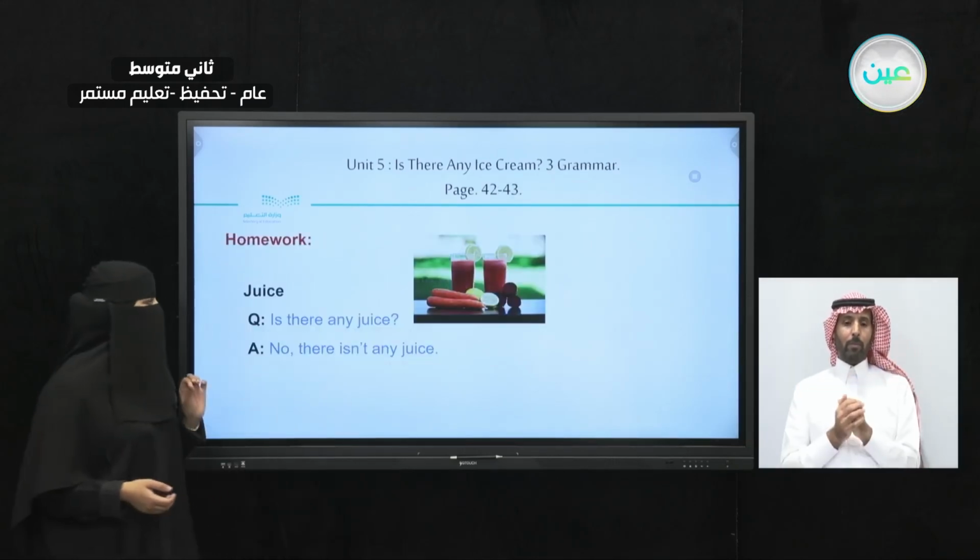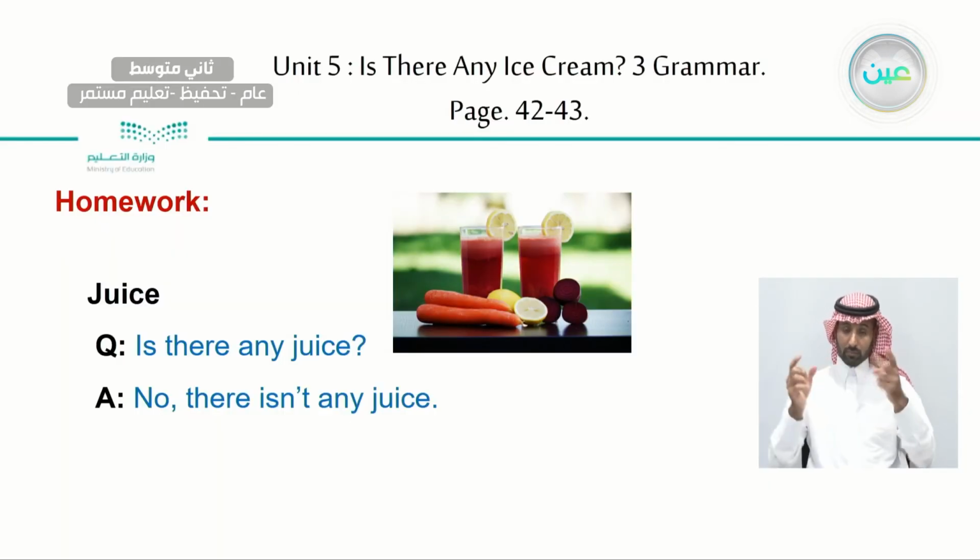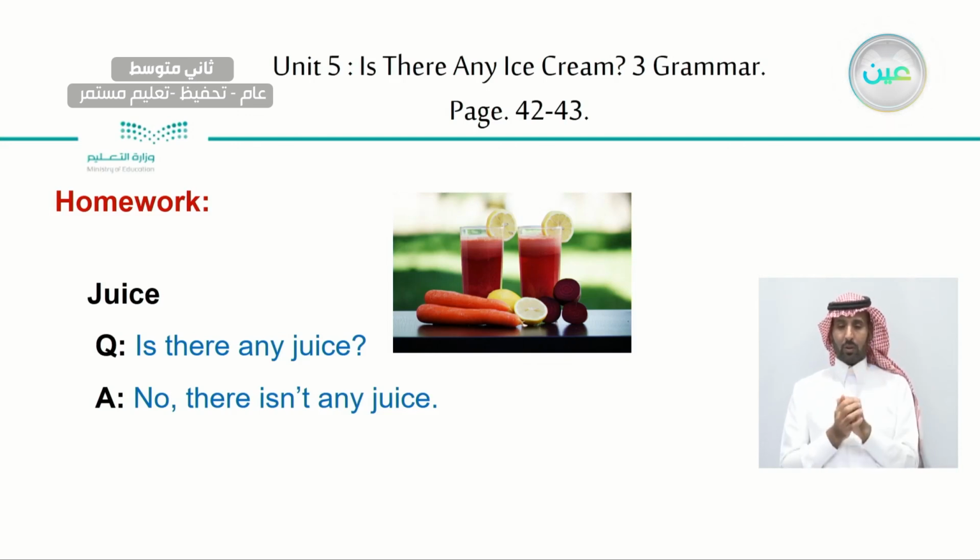Now, for your homework, what are you going to do? You're going to take a look at the picture, you have a keyword, and ask and answer. I want a question and an answer. Here, you have the juice in the picture, right? So the keyword here is juice. Here, the question is going to look like this. Is there any juice?